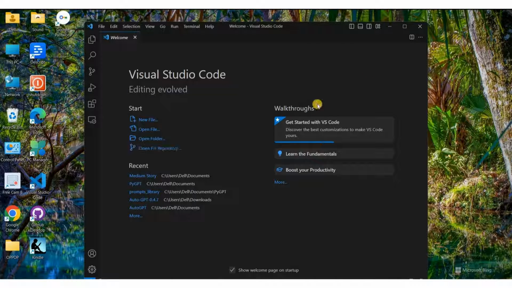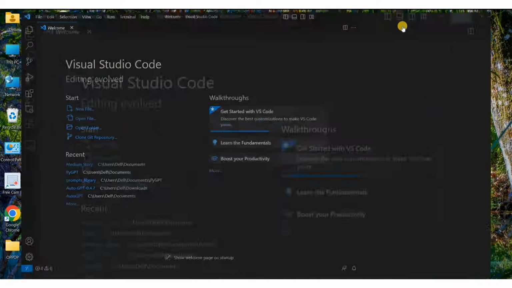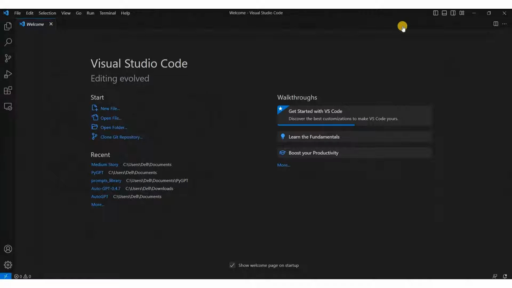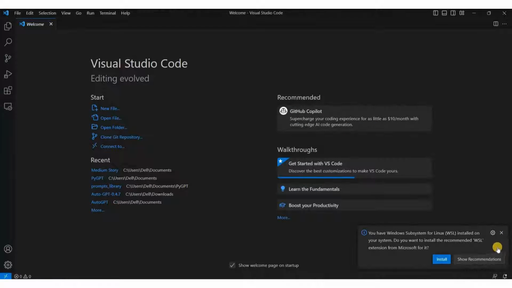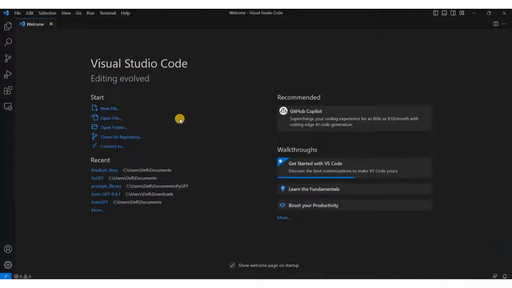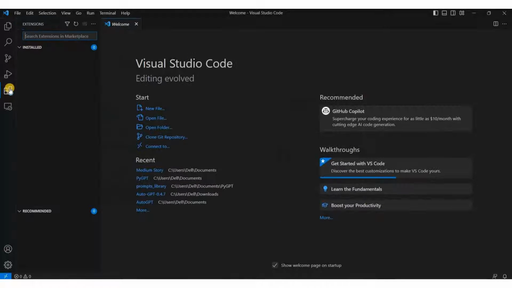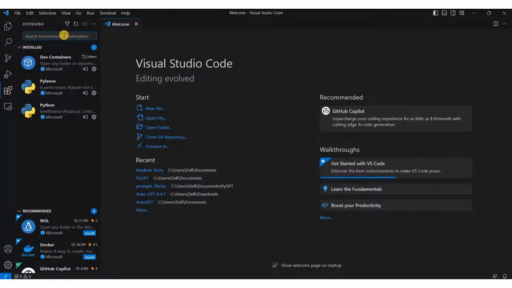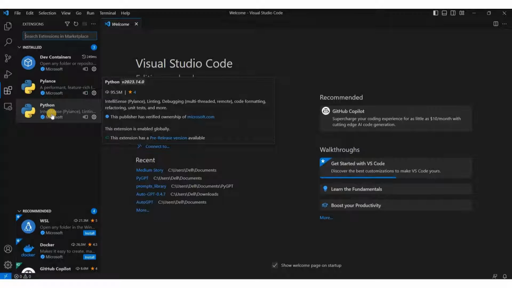opened. Once it is open, we will move towards the third step, that is installing some important extensions. The first extension that we install is Python. To install an extension you have to click here on extensions, and after that search for the extension that you want to install. For example, you want to install Python. You can see here it is already installed.